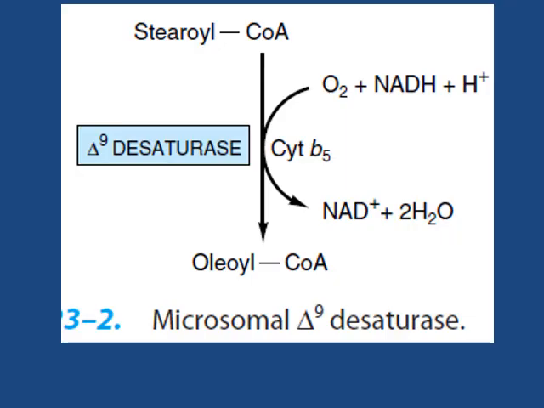In this reaction, we can see the conversion of a saturated fatty acid into an unsaturated fatty acid. Stearoyl coenzyme A, which is the coenzyme A derivative of a saturated fatty acid stearic acid, is converted into oleoyl coenzyme A, which is a coenzyme A derivative of an unsaturated fatty acid oleic acid. This conversion is catalyzed by the enzyme delta 9 desaturase and in presence of oxygen, NADH and cytochrome b5.